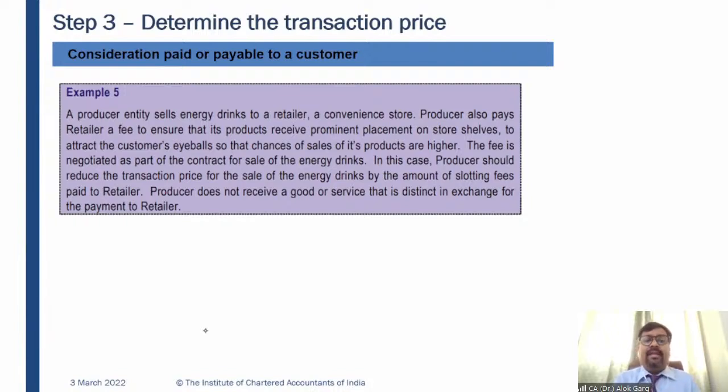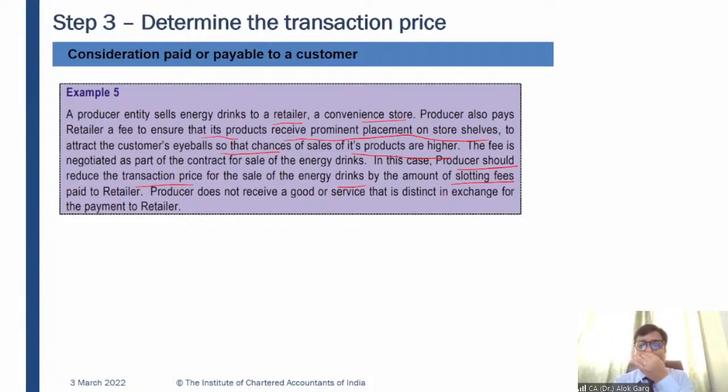A producer entity sells energy drinks to a retailer, a convenience store, right? The producer also pays the retailer a fee to ensure that its product receives prominent placement on store shelves, to attract the customer's eyeballs so that the chances of sale of its products are higher. The fee is negotiated as a part of the contract for the sale of energy drinks. In this case, the producer should reduce the transaction price for the sale of energy drinks by the amount of the slotting fee paid to the retailer.